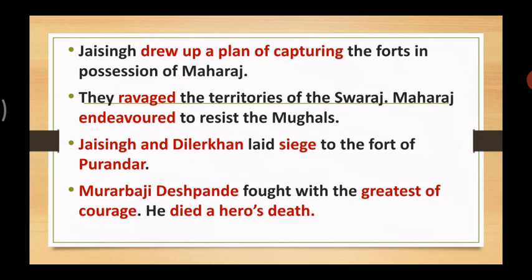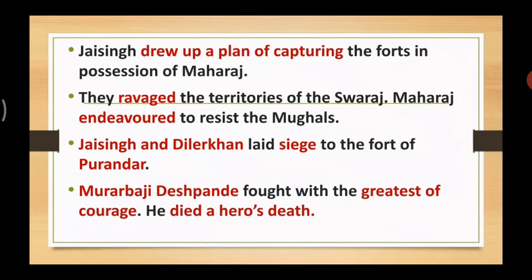Mughals ravaged the territories of Swaraj. Maharaj endeavored to resist the Mughals. Endeavored means he worked hard to fight against the Mughals. Although he was alone, he worked hard. However, when a siege was laid to the fort of Purandar by Jai Singh and Dilher Khan, Shivaji Maharaj had to come up with a certain treaty. Treaty means an agreement was signed.